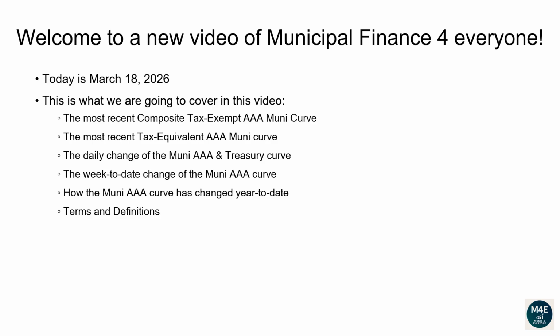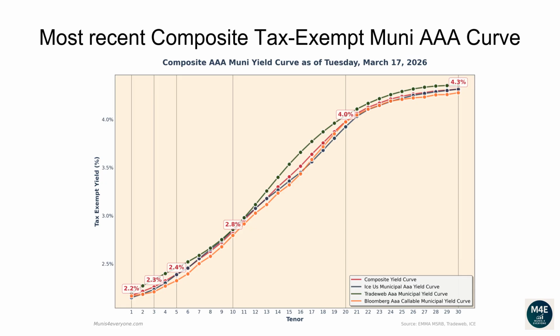Terms and definitions. Let's go over the most recent composite tax-exempt Muni AAA curve. The following composite tax-exempt yield curve is based off the most recent ICE, TradeWeb, Bloomberg yield curves that are available on the MSRB website, plus some proprietary extra adjustments, as of March 17, 2026.